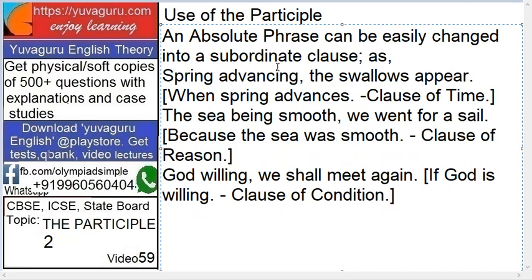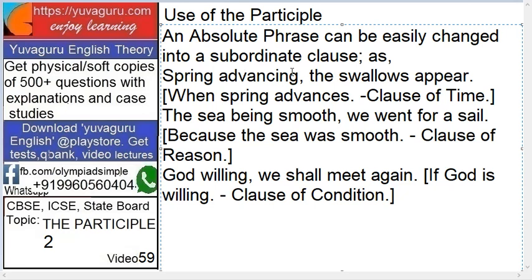See here, this last part, absolute, there's an important point about this. An absolute phrase can be easily changed into a subordinate clause. How? Examples. Absolute means it is independent. Now we are changing it to subordinate, which is dependent. Spring advancing, the swallows appear.